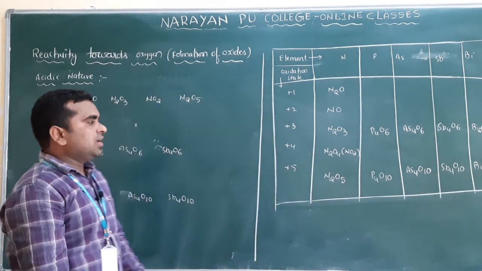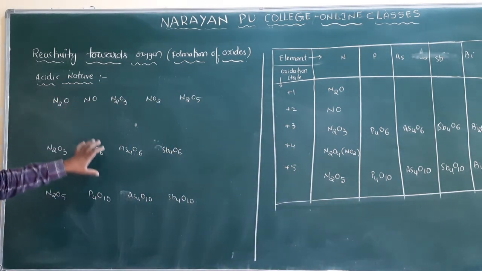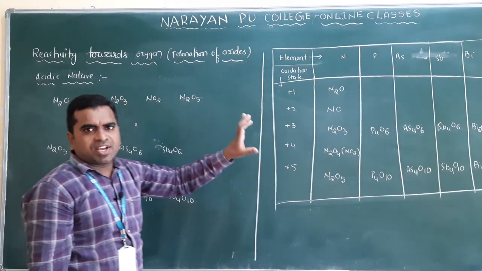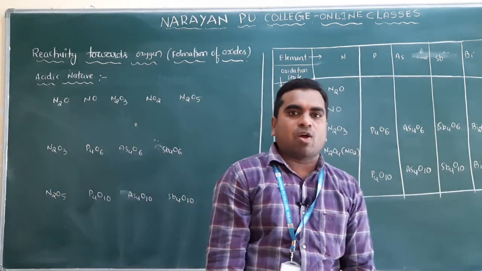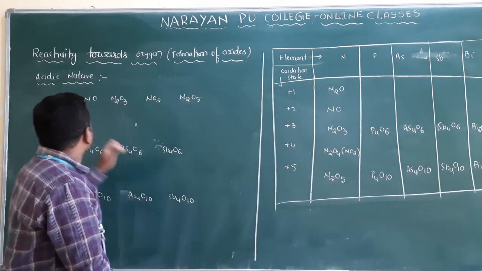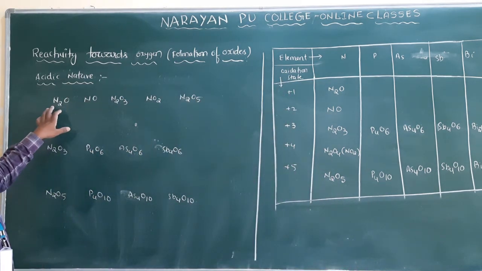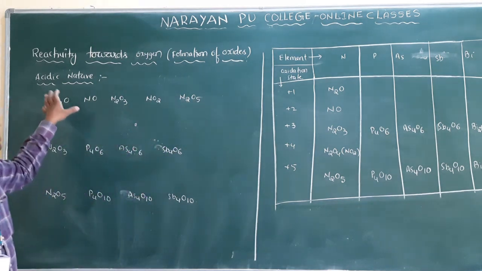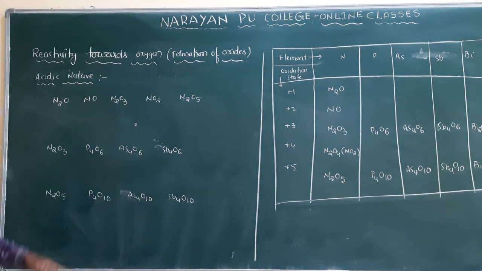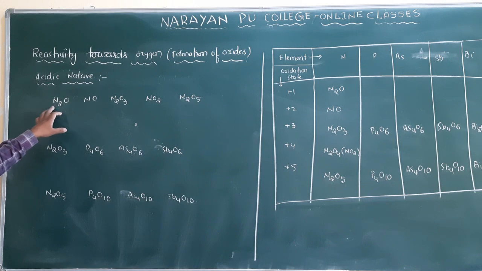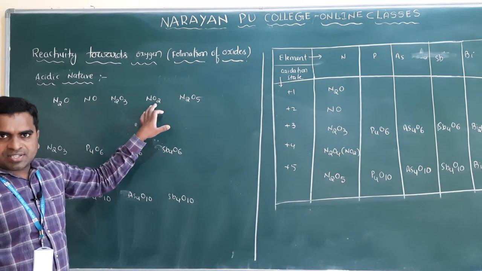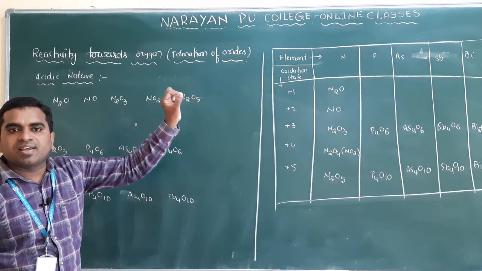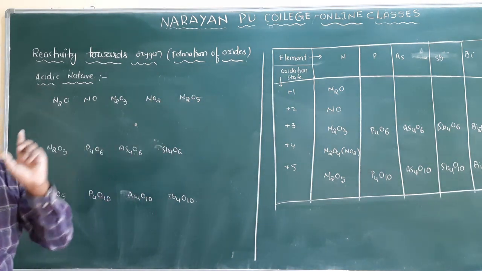Next, we have to discuss the acidic nature of different oxides. First I will discuss the acidic nature among the nitrogen oxides. If you go from N2O, nitrous oxide, to nitrogen pentoxide, what happens to the acidic nature? You know that for oxides of the same element, acidic character increases with the increase in oxidation number.